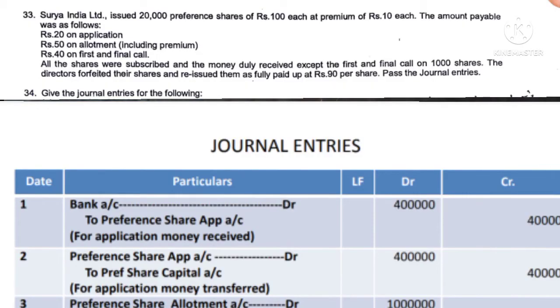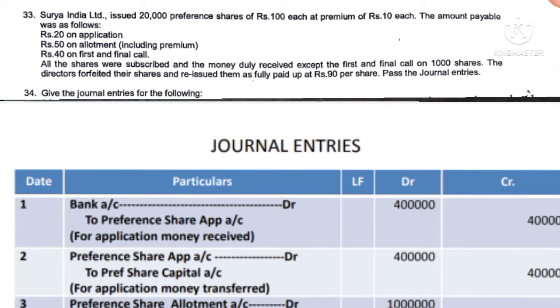Then question number 33 is on the issue of shares. Here the name of the company is Surya India Limited. It has issued 20,000 preference shares of ₹100 each at a premium of ₹10. The amount payable is 20 on application, 50 on allotment, 40 on first and final call. All the shares were subscribed and the amount is duly received except on 1,000 shares. So you pass the journal entries for issue of shares as well as for forfeiture of shares, because those 1,000 shares are cancelled and reissued at ₹90 each.